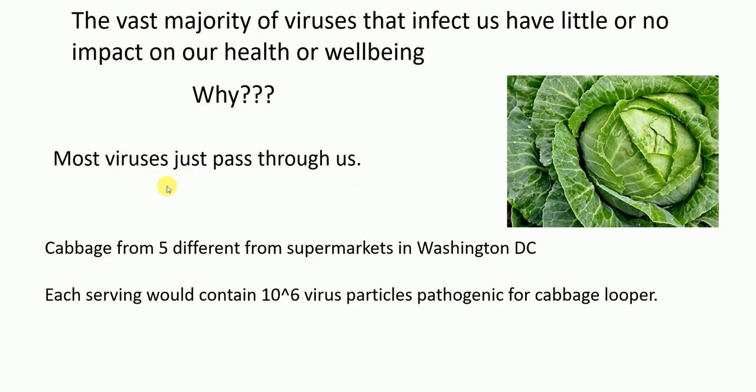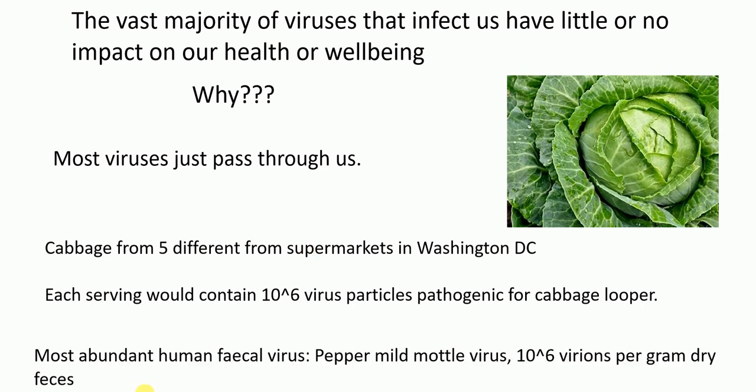There was one experiment actually done in Washington, D.C. What they did is they took cabbage from 5 different supermarkets in Washington, D.C. and they found that each serving contained 10 to the power 6 viral particles, pathogenic for the cabbage looper. Okay, so by this part of the slide, the message is that the majority of the viruses that we eat don't infect us, or have very little impact on our health. We eat them and we just pass them. They are just passed through us.